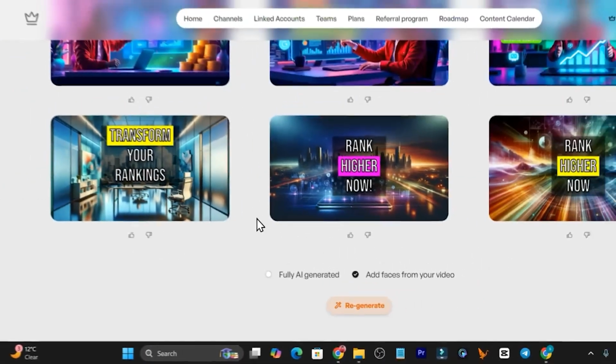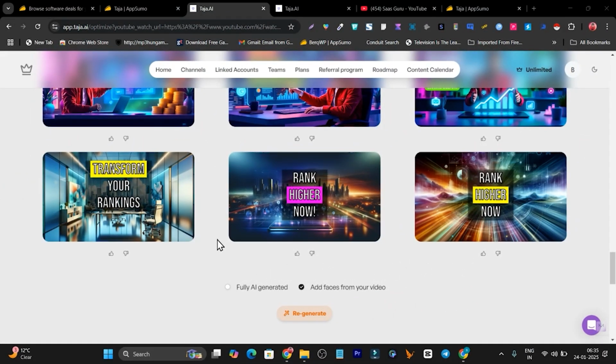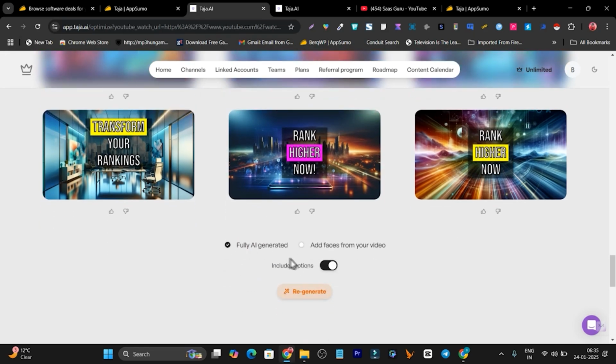So you can see there is no face, because I haven't shown my face in any of my videos, especially not this one. That's why it has generated some background, and on that background it has put some text. Okay, so I am not very happy with this add faces from your video option as long as I am not showing my face in my video. So I am still going to like this one, fully AI generated. But now let me regenerate and get a few more results.